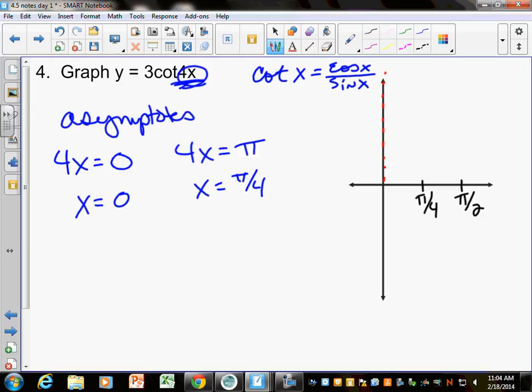If you can find your asymptotes, you've got a really good shot of getting a right graph here.